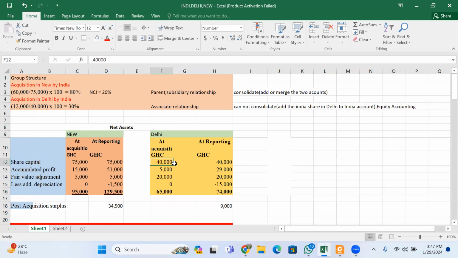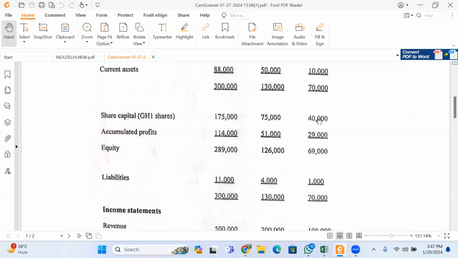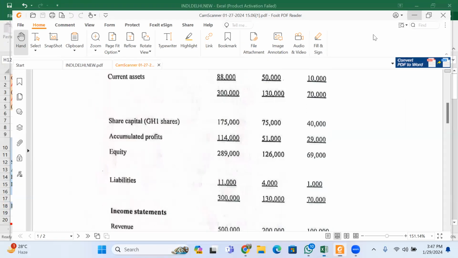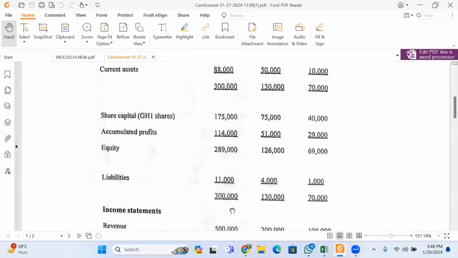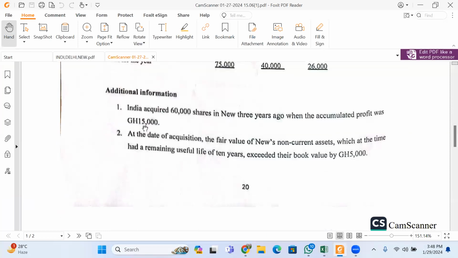I do the same thing for Delhi. Delhi's stated capital is 40. I bring it there, and then I go my way. We're told that as at the time of acquisition, the income surplus on India's accounts was 15,000.